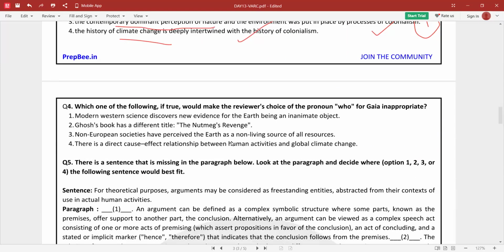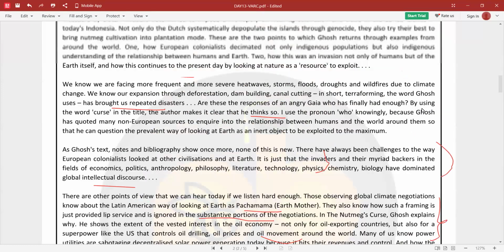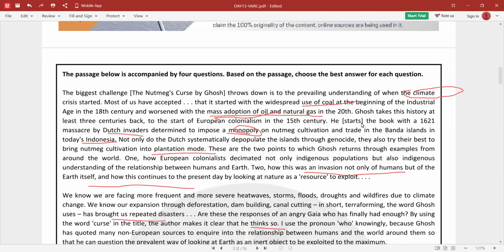Which one of the following, if true, would make the reviewer's choice of the pronoun who for Gaya inappropriate? Why did they use who? Here it is written, right? We use the pronoun who. Somewhere it has been given. Let's search.